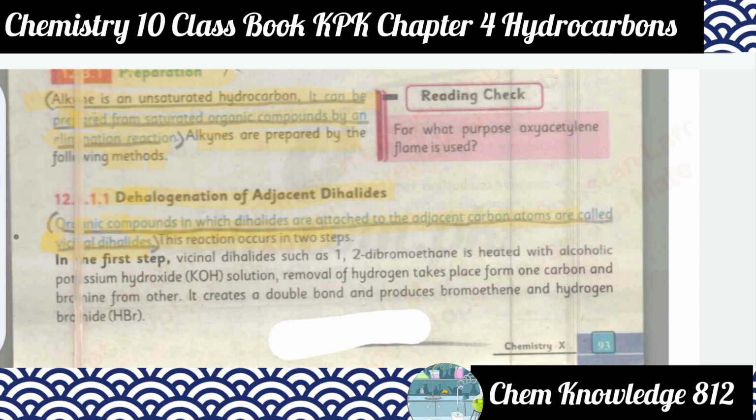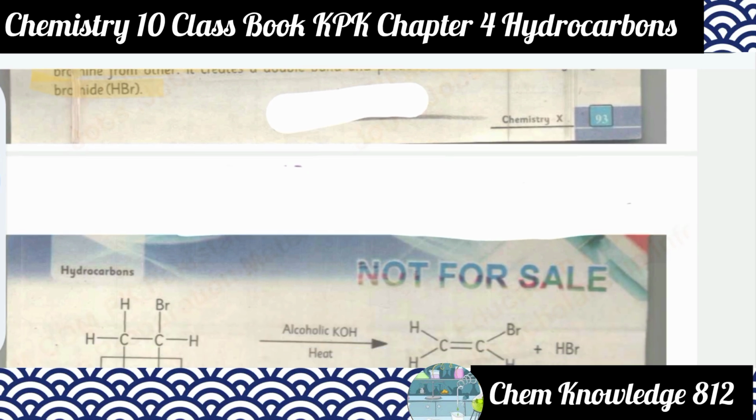In the first step, vicinal dihalides such as 1,2-dibromoethane are heated with alcoholic potassium hydroxide solution. Removal of hydrogen takes place from one carbon, and bromine from the other. It creates a double bond. It produces bromoethene and hydrogen bromide. So this is the preparation of alkynes.